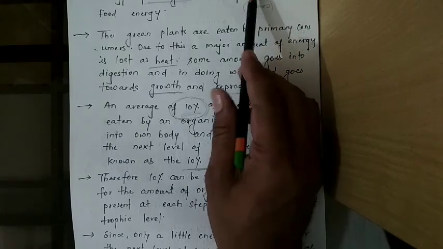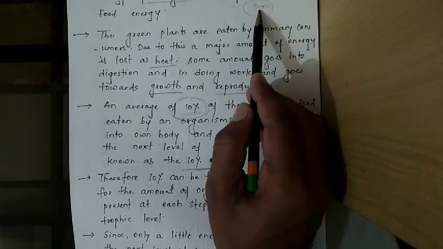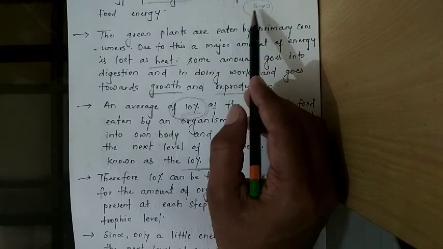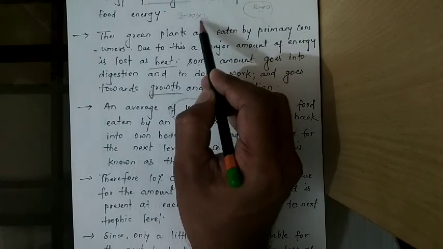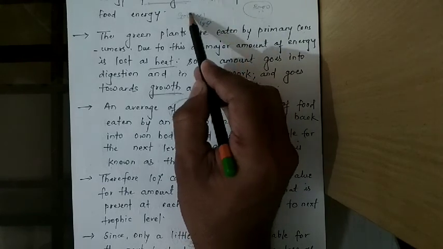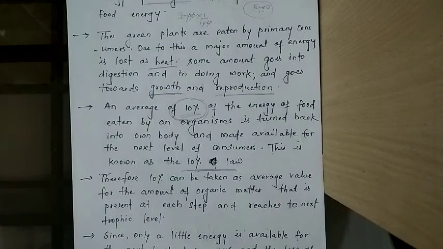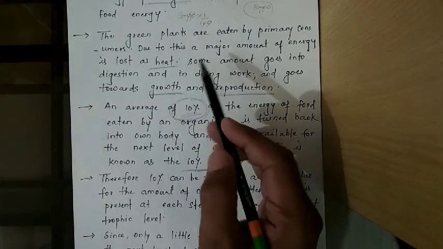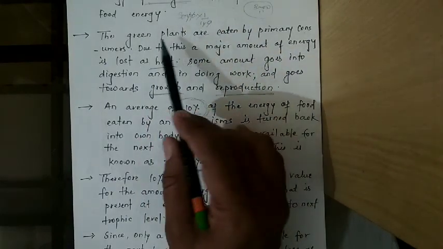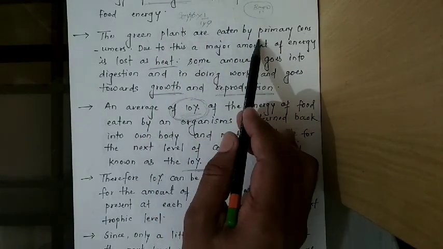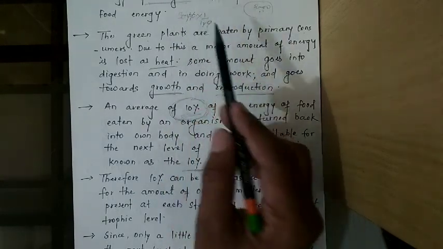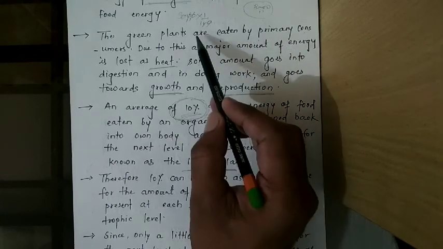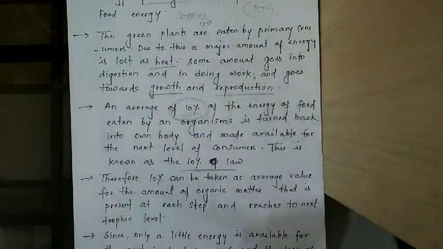So the plant will use only 1% of the energy for making food. 1% of 3000 means it is only 30 joule. Only 30 joule is utilized by the plant. Now this 30 joule will be utilized by the green plants, and of that 30, only 10% will be utilized.